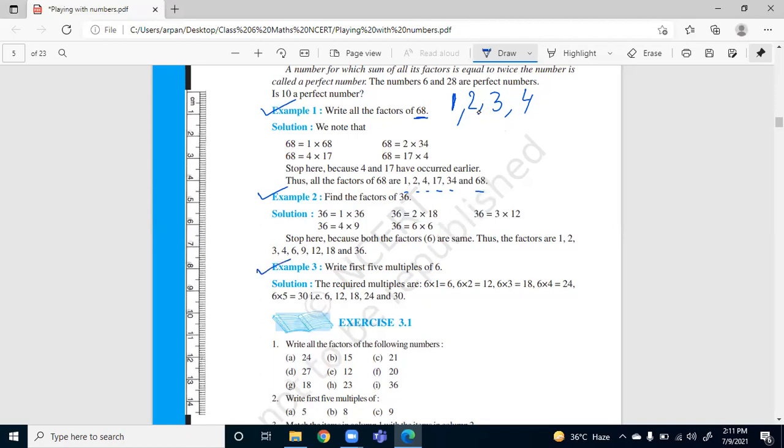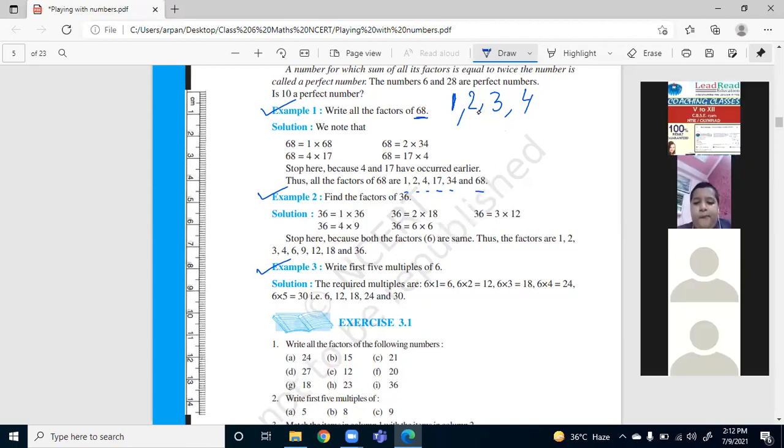So let's move to the last one. You have to write the first 5 multiples of 6. So what do I mean by multiple? I have to multiply it first 5, meaning I will multiply it by 1, by 2, by 3, by 4, and by 5. So I am explaining it for Tanmay. See, we need to write the multiple.